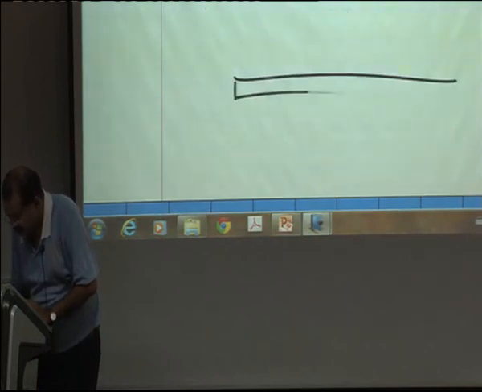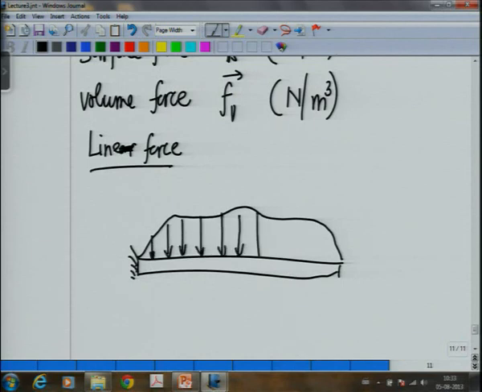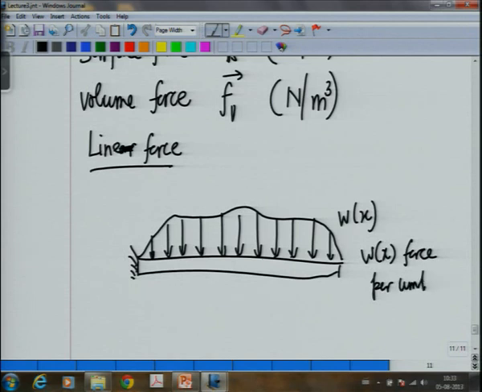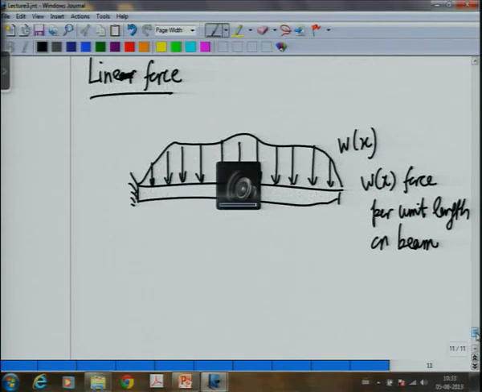Suppose I look at a beam, it is there, and on this beam I have a distributed force. W of x is the force per unit length acting on the beam.